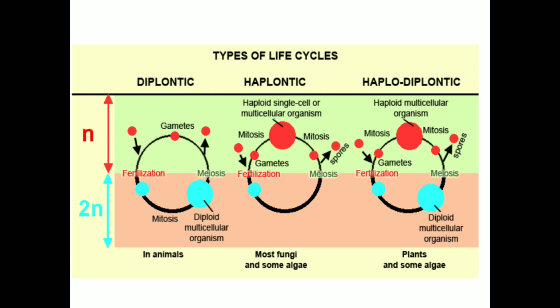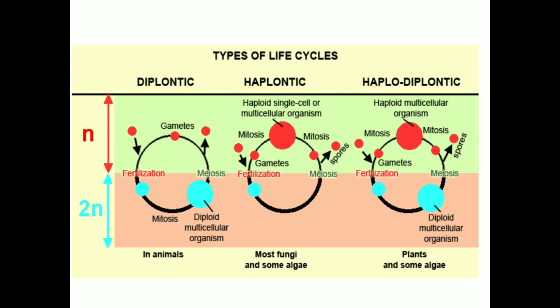The zygote is formed after fertilization. This cell is the only diploid cell in the entire life cycle of the organism. The same zygotic cell later undergoes meiosis. Examples are some algae and fungi.